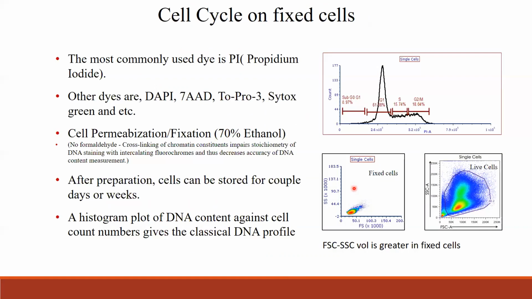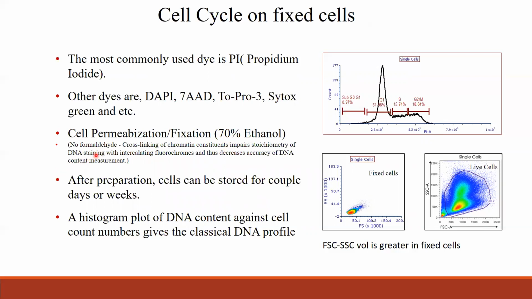So now the cell cycle on fixed cells. Here I've already been talking about propidium iodide and the dyes. You could use any of these dyes and also many more on the market. The point I will be explaining more is this permeabilization and fixing. For the cell permeabilization in this cell cycle assay, you need to use 70% ethanol.